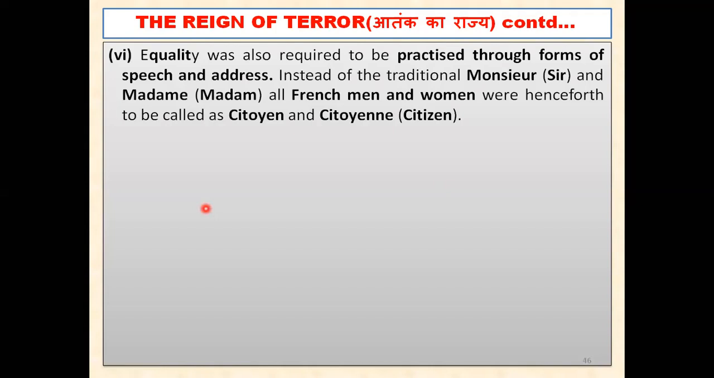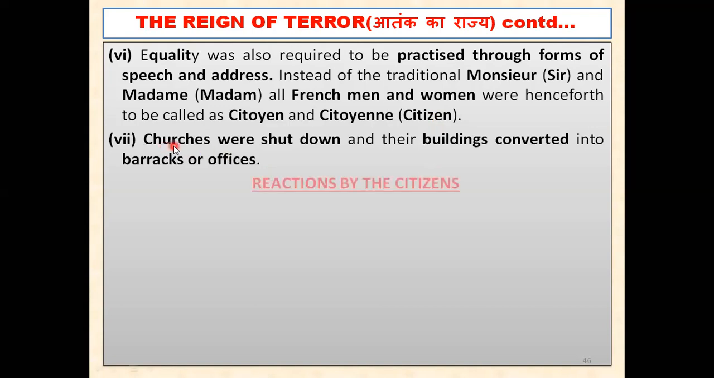So he instructed his subjects, his people, that instead of saying monsieur, meaning sir, and madam, meaning madam, everyone would say citizen. Everyone would henceforth be called citoyen, that is in the French language, and citoyen means citizen. Now no one would be called sir or madam. Everyone would be called by the same name, citizen. So that is also equality according to him.